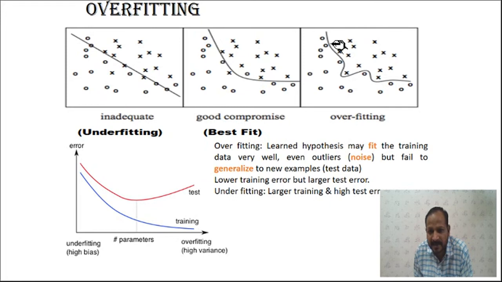So this may contain 10 parameters, that is beta 0 plus beta 1 x1 plus beta 2 x2 plus beta 3 x3 and so on up to beta 10 x10. And because of that this model will be of this complicated type, and it covers each and every point. So each and every input vector is classified correctly, nothing is left out. So we have designed this perfectly for this many inputs.